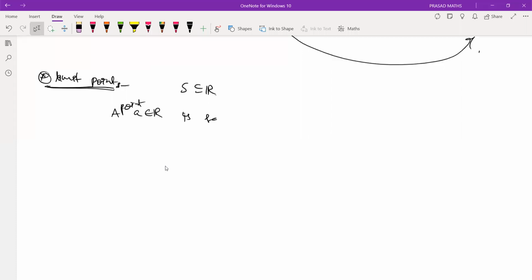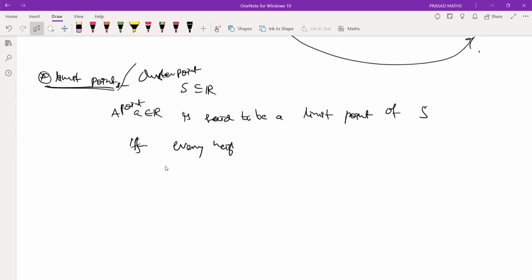A point a belonging to R is said to be a limit point, in some textbooks a cluster point, of the set S if and only if every neighborhood of a contains at least one point of S other than the point itself.